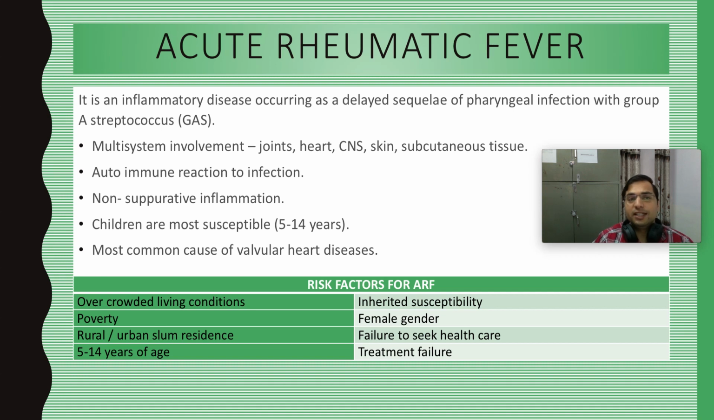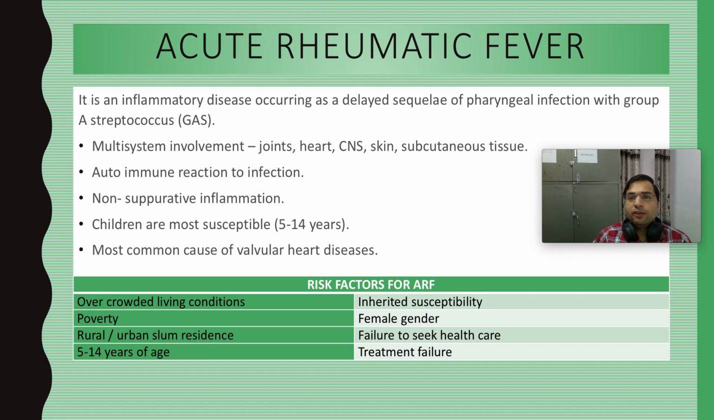So now let us study what is acute rheumatic fever. Acute rheumatic fever is an inflammatory disease, right? It is an inflammatory disease which occurs as a sequelae of pharyngeal infection. That means after a child has suffered from pharyngeal infection, after a few weeks, approximately 3 weeks on an average, the child suffers with a disease called acute rheumatic fever, right? So it is a delayed sequelae of pharyngeal infection with group A streptococcus. And it is an inflammatory disease. That means inflammation happens in this acute rheumatic fever.